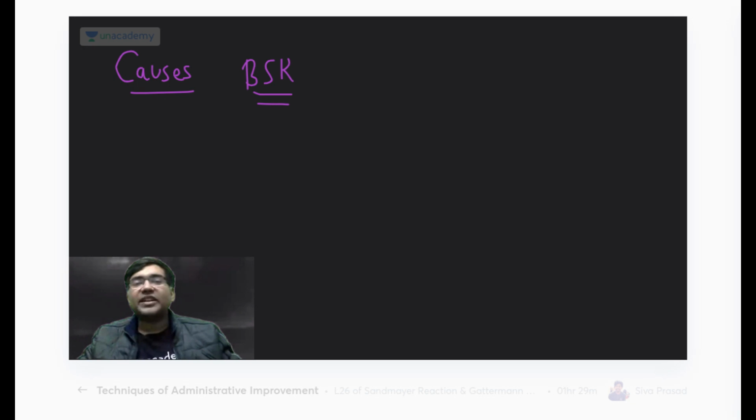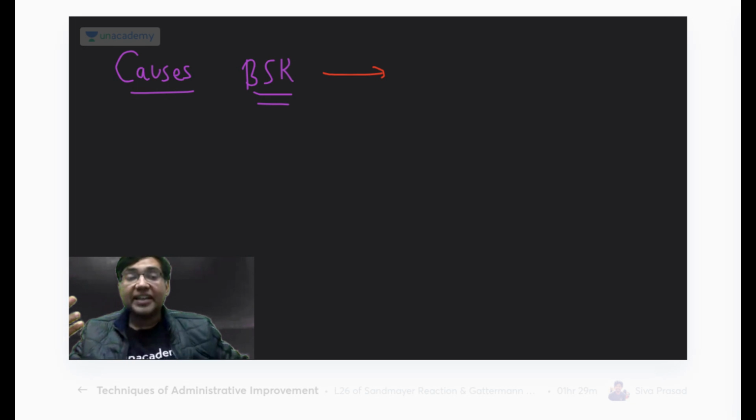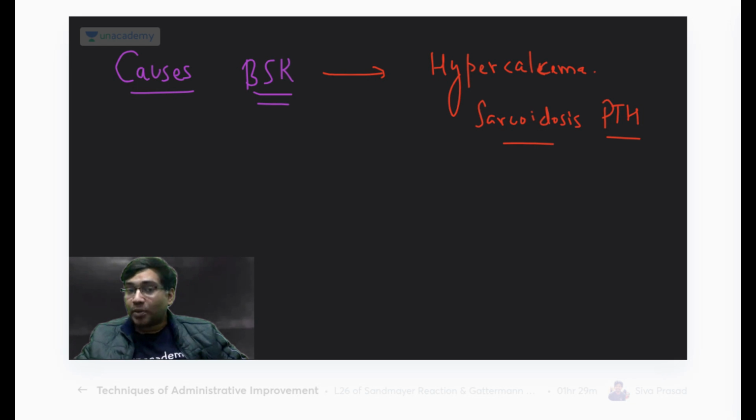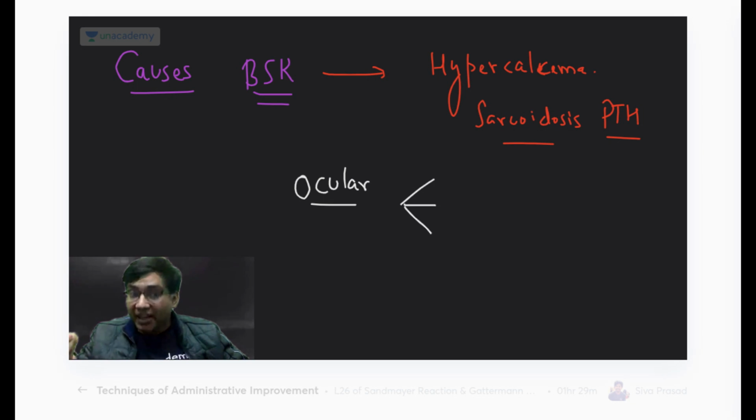So remember, the first important thing, I told you, is that it is there when there is a deposition of calcium. So as Chehek told us, any patient who is having hypercalcemia, it may be something related to a disturbance of parathyroid hormone. Even in some cases of sarcoidosis, the patient may have band-shaped keratopathy. Most commonly it is seen in ocular disorders. And what are the various ocular disorders? Chronic inflammatory disorders, like chronic uveitis.